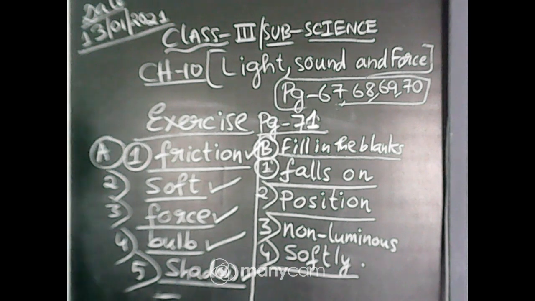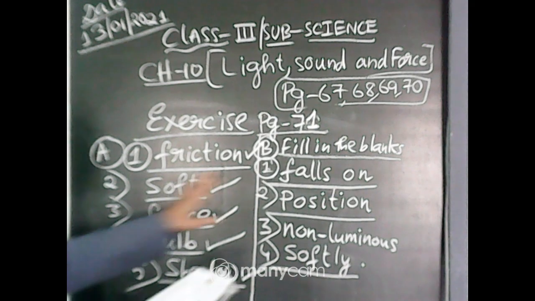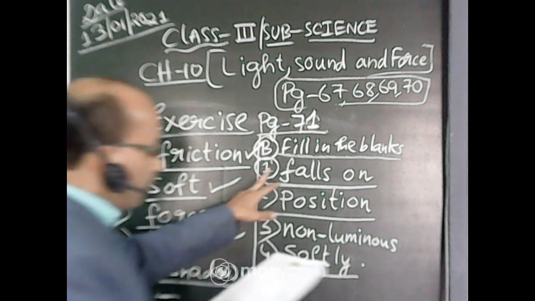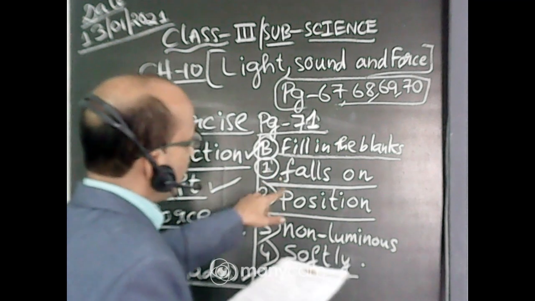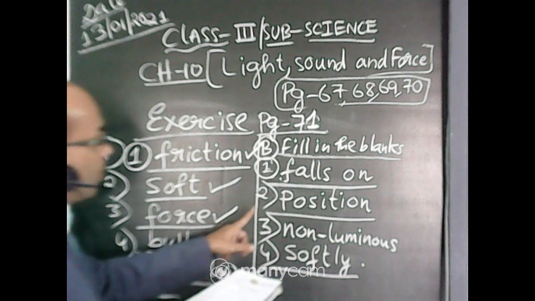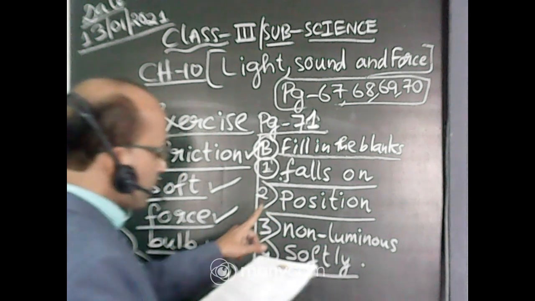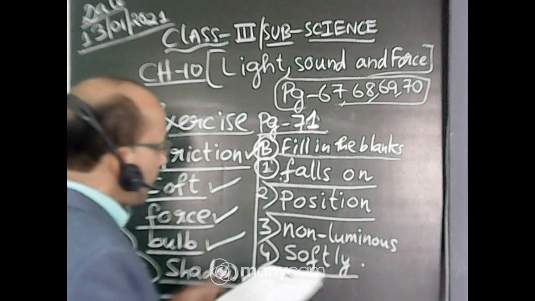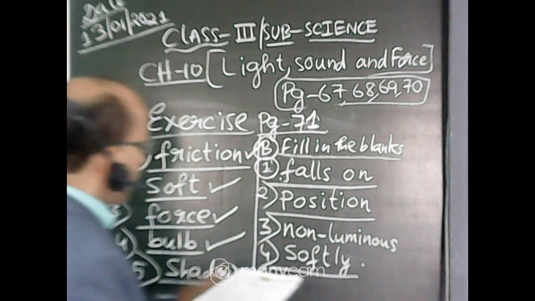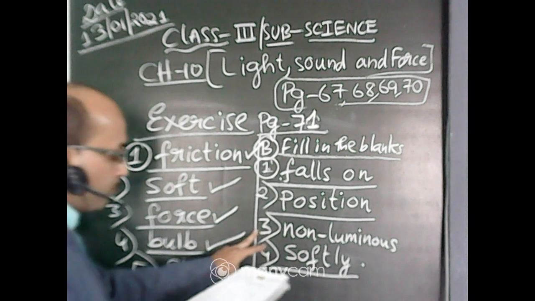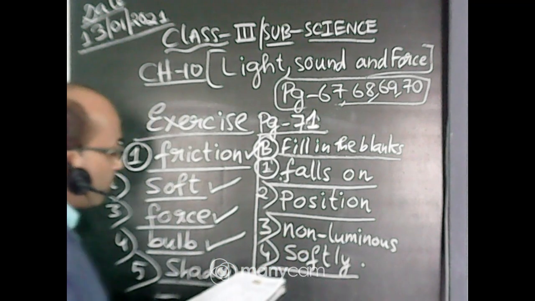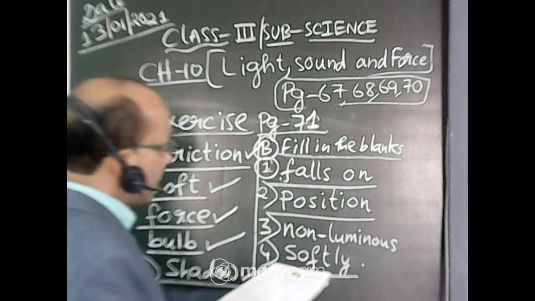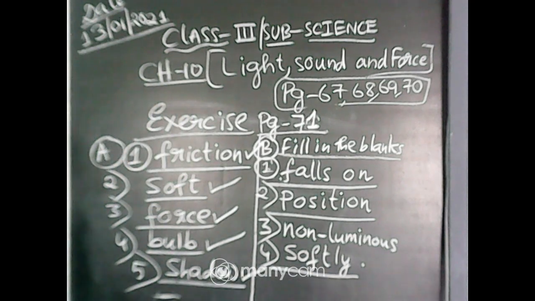Then fill in the blanks. Number 1, we see non-luminous objects when light falls on them. Falls on. Number 2, position. The size of the shadow changes due to the change in the position of the sun. Number 3, a book is a dash object. Book is a non-luminous object. And number 4, we should speak softly. S-O-F-T-L-Y.